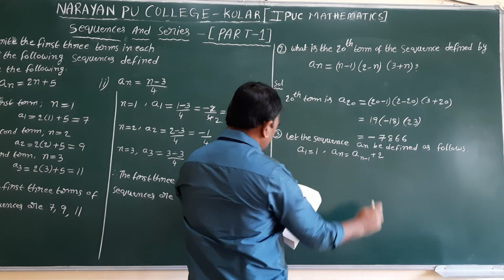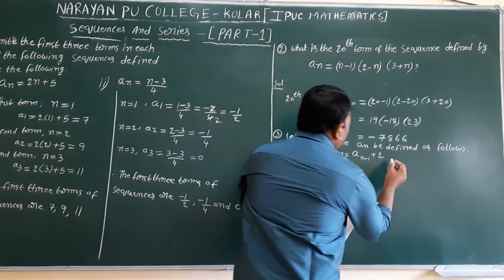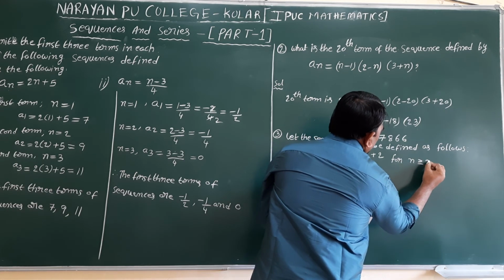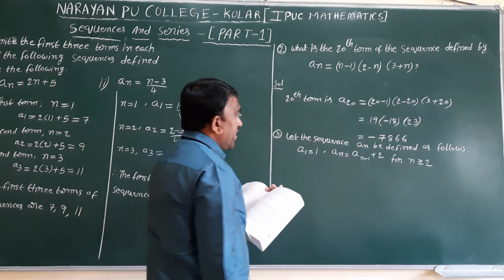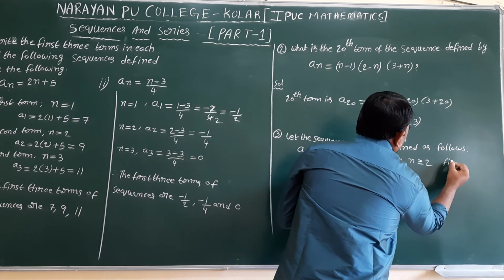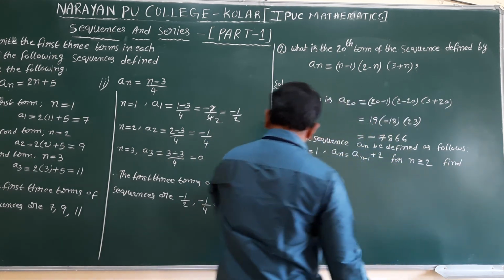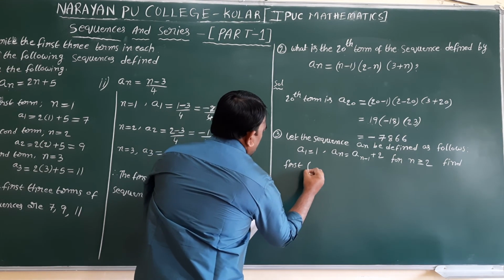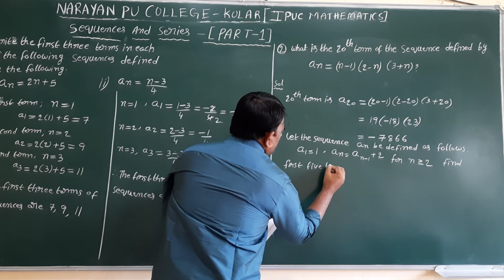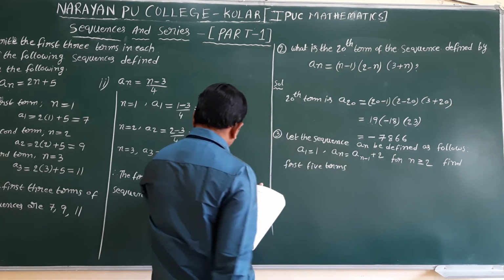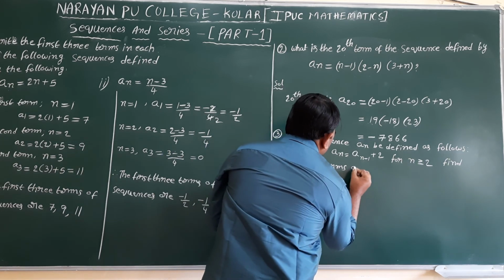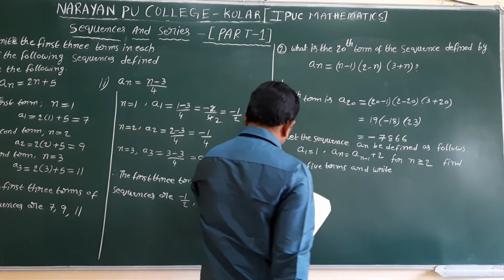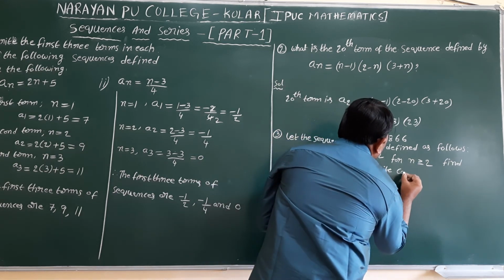This is suffix n minus 1 plus 2, for all n greater than or equal to 2. Find first 5 terms and write corresponding series.